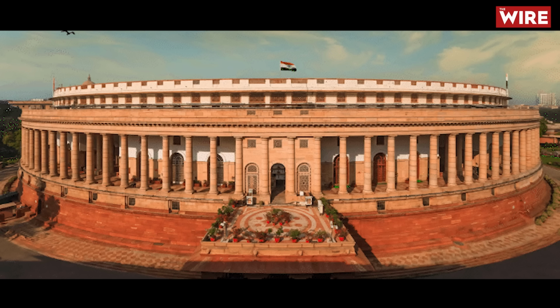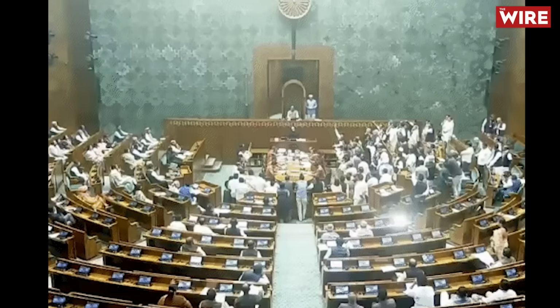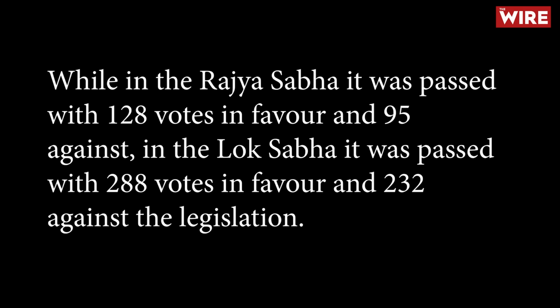The Wire has earlier reported that a significantly larger number of bills had been sent to select committees for review under the UPA government between 2004 and 2014. The legislation was finally passed by Parliament in April following 2 consecutive overnight sessions, but saw a narrow margin in its passage. In the Rajya Sabha, it was passed with 128 votes in favour and 95 against. In the Lok Sabha, it was passed with 288 votes in favour and 232 against the legislation.